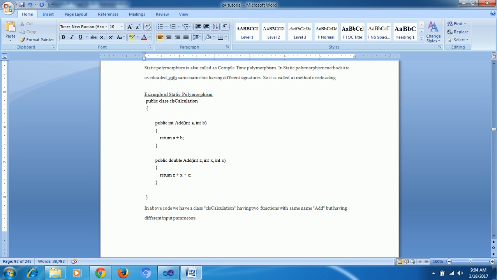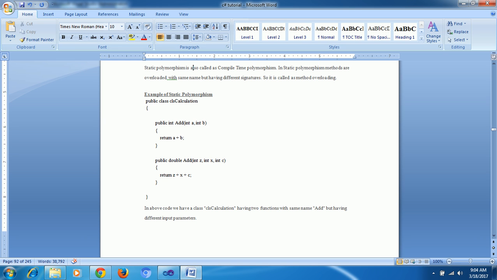Constructor overloading. What is the meaning of overloading? I have one class, just like public class Mathematical, or any class. Overloading is nothing but the same method: public int add(int a, int b) returning a plus b, closing.